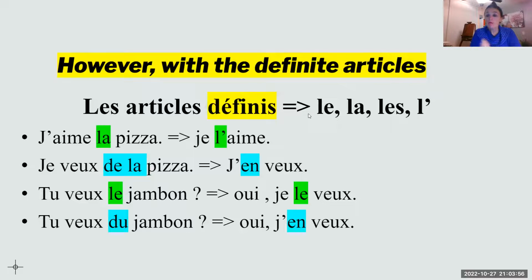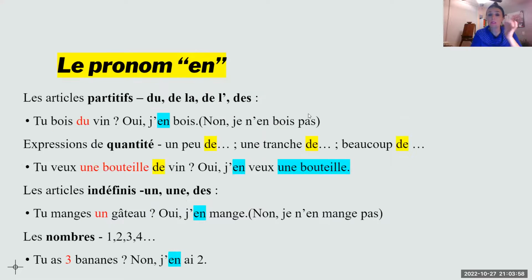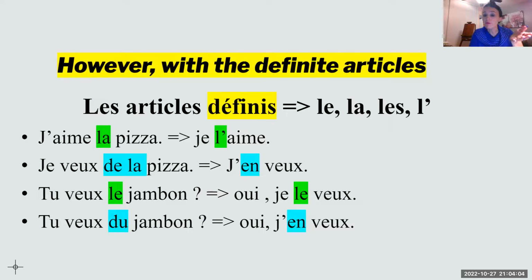Now, we saw les articles partitifs, we saw les expressions de quantité, les articles indéfinis, les nombres. But when you're using the definite article, le, la, les, no, we're good. You're not going to be using le pronom en, but les pronoms COD, le, la, les, l'apostrophe. So for example, j'aime la pizza, je l'aime. But tu veux de la pizza? Do you want some pizza? Oui, j'en veux.